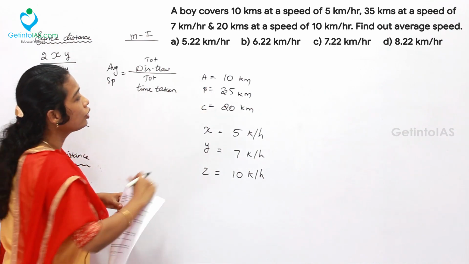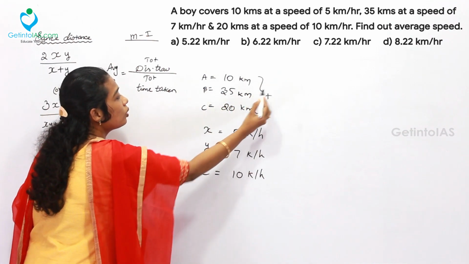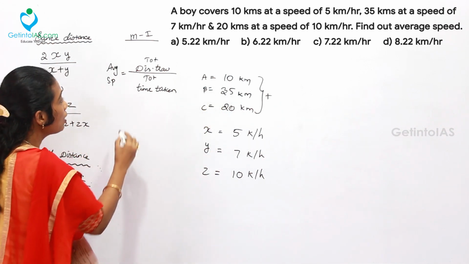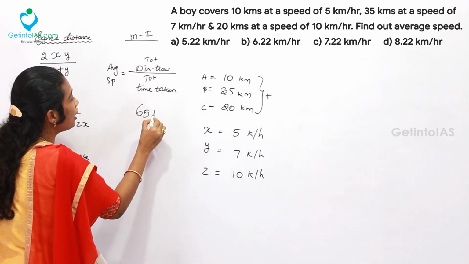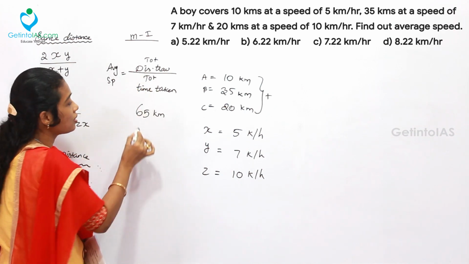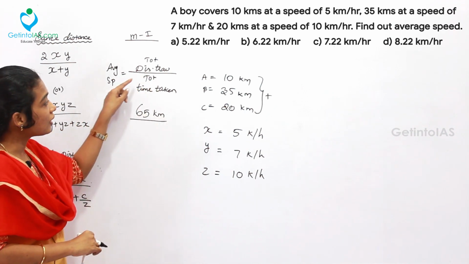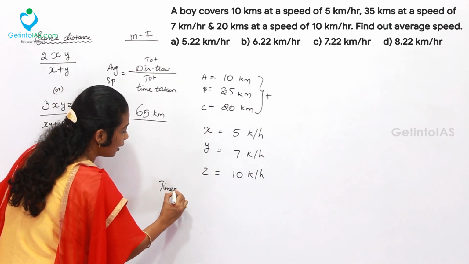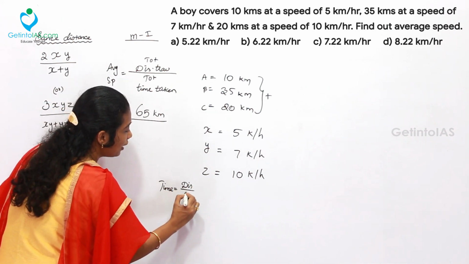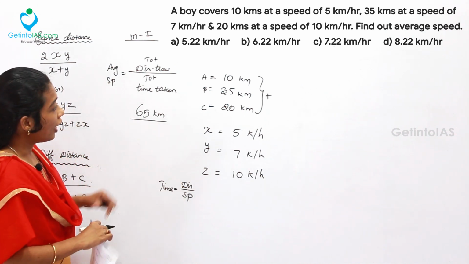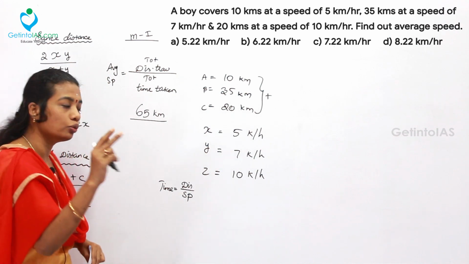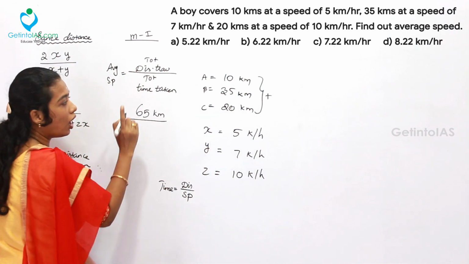So what are the total distances? You want to add up all the things. 35 plus 10, 45, 45 plus 20, 65 kilometers was the total distance. Afterwards, what is the time taken? So usually for time, what is the formula for that? Distance by speed. So in every case you will have to take 10 by 5, which is equal to 2. So directly 2 hours.